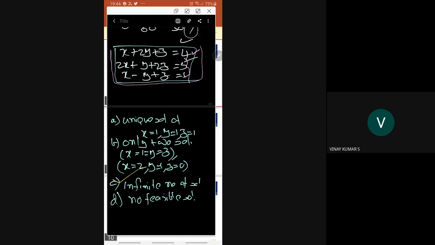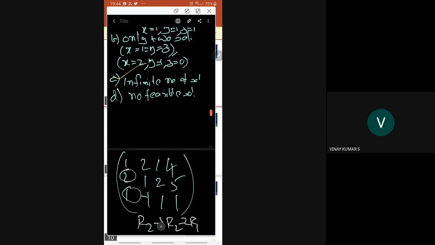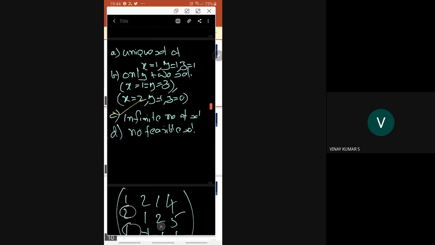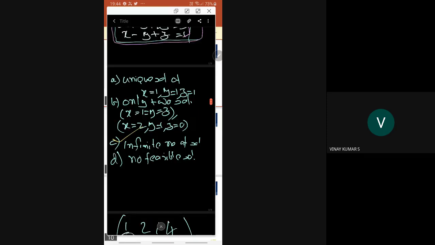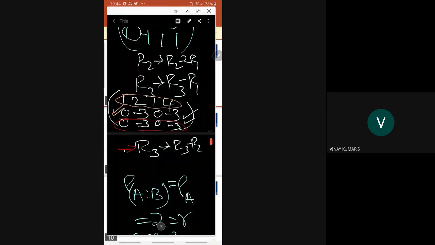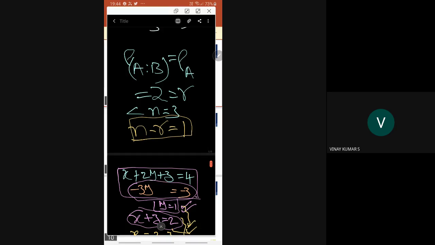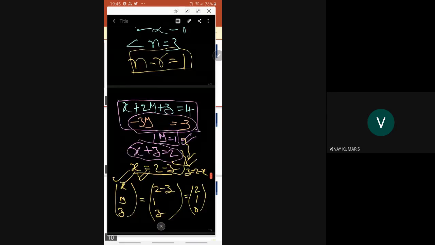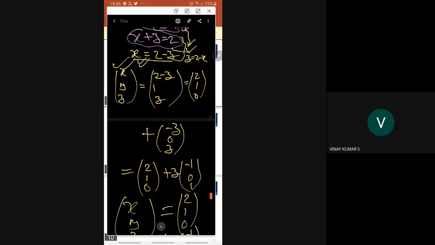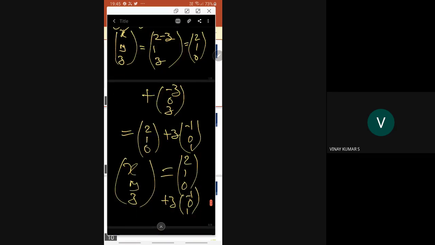Why? Because the number of free variables here is only 1. It is n minus r. I told you it is n minus r, only 1. And because y is fixed here, you cannot have y as a free variable. So either x or z as free. If the solution is written like this, then it is understood that here z is the free variable.